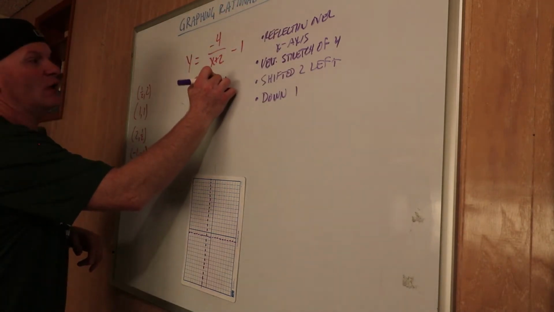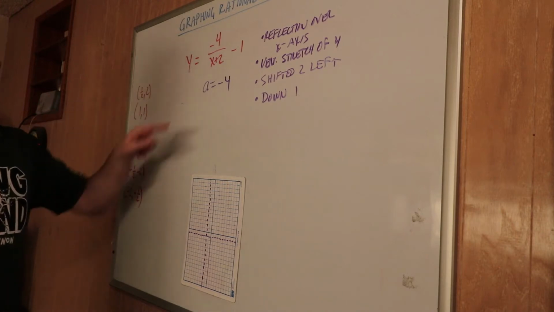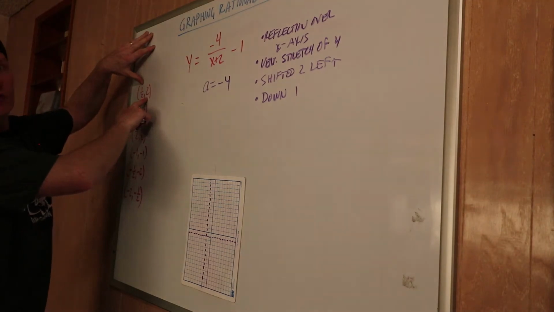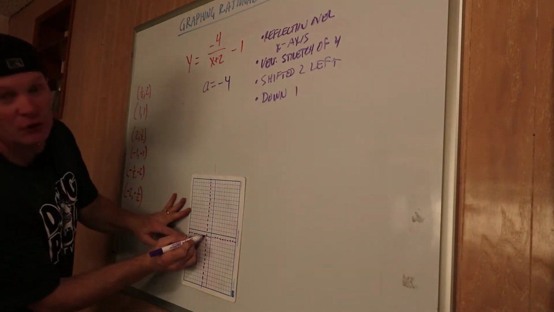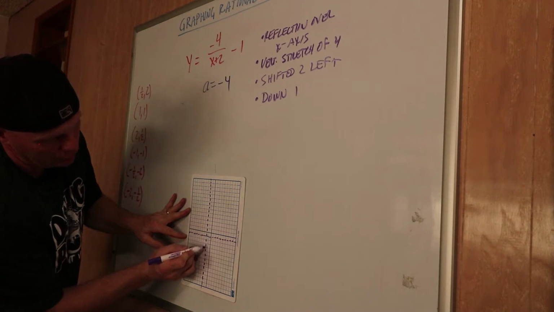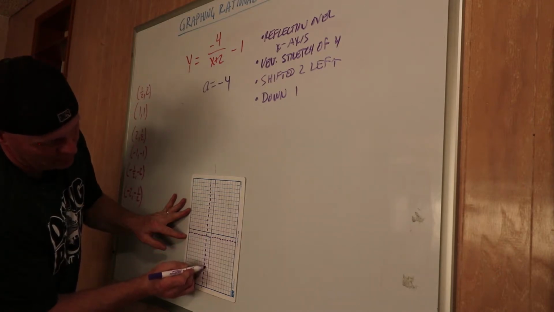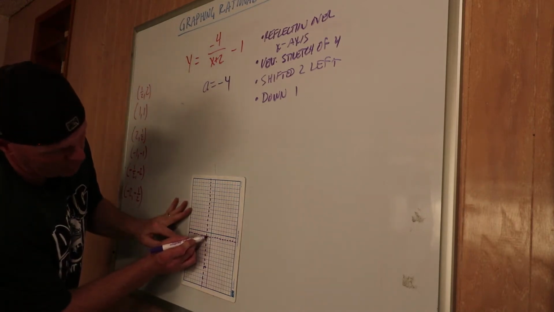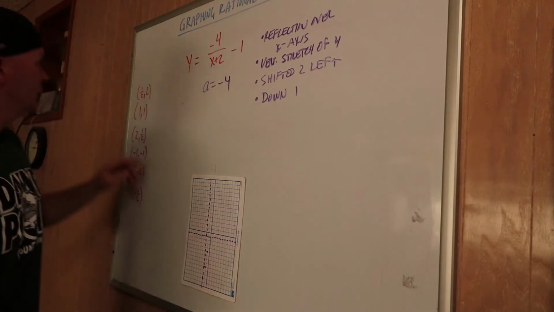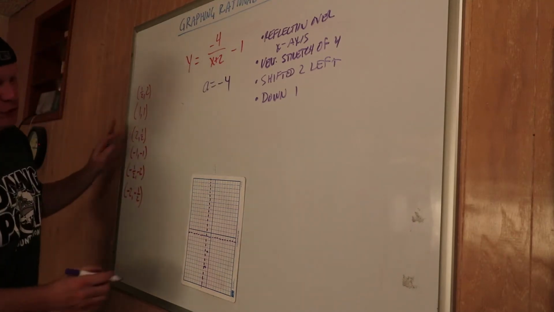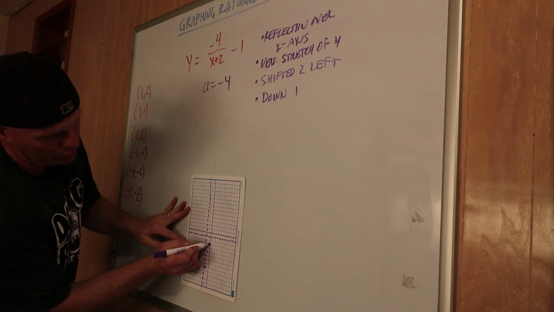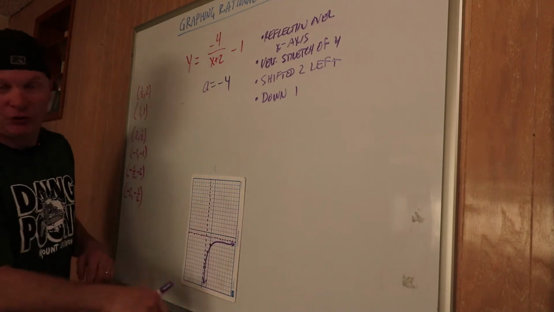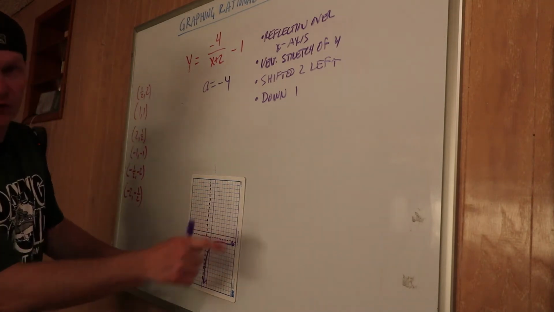Okay? So our a was -4, so we're going to multiply all these y values by -4. So instead of 1/2 up 2, 2 times -4 is -8. So from the new origin, I'm going to go over 1/2, down 8. Okay? Instead of over 1, up 1, from the new origin, I'm going to go over 1, down 4. And then half of -4 is -2. So from the new origin, I'm going to go over 2, down 2. Notice I never cross my asymptote, right? It gets really, really close to those, but never crosses them.